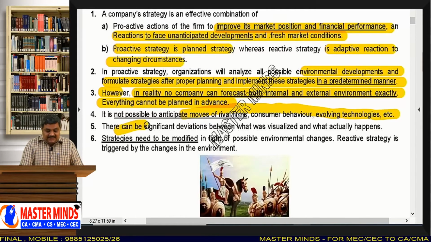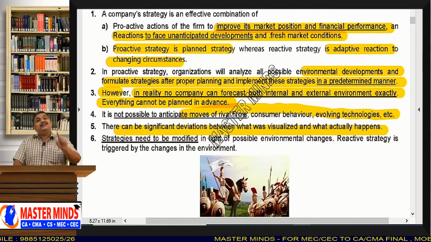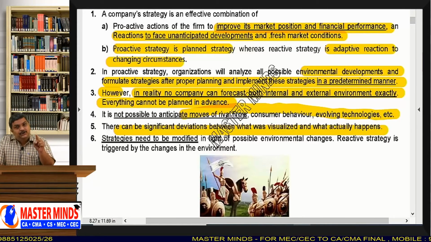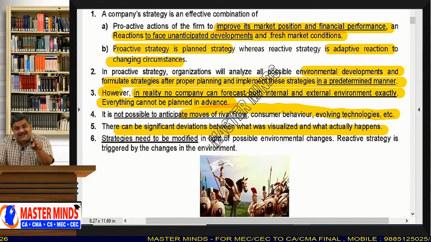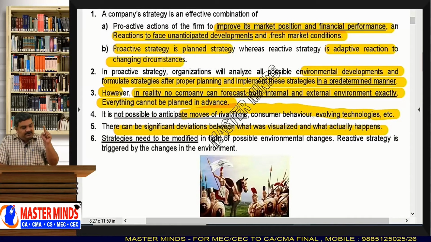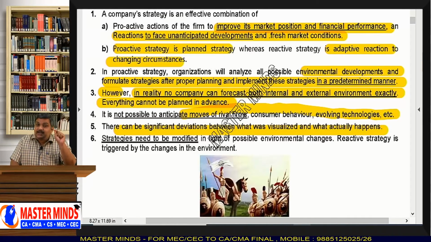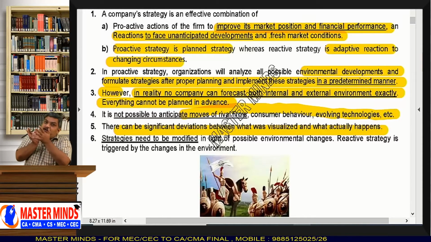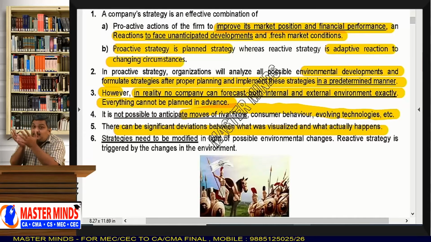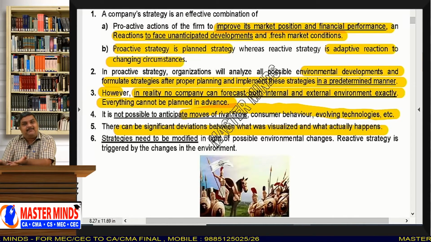There can be a significant deviation between what was visualized and what actually happens. That is why we told you that your strategy should be flexibly designed. Why? Because you have to change your strategy. Means you already had a proactive strategy. You are following that proactive strategy, but now an unanticipated situation came.